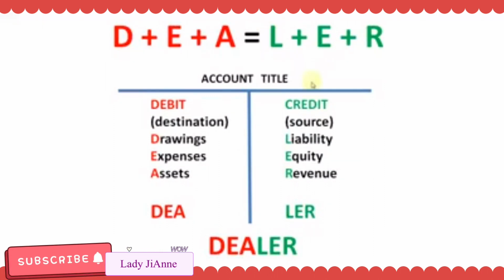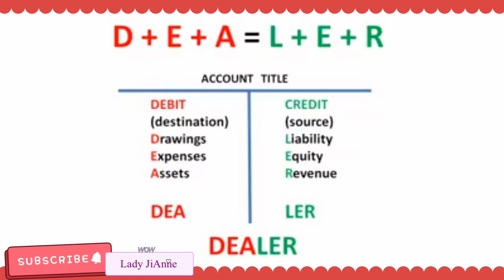Ito ang ating nasa right side. We have LER. Liability, equity, and revenue. Ang normal balances nila ay credit. So, kailan tayo magde-debit? Kailan tayo magki-credit? So, anong dapat tandaan? I-memorize lang ano ang kanilang normal balances. Ano ba ang normal balances nila?